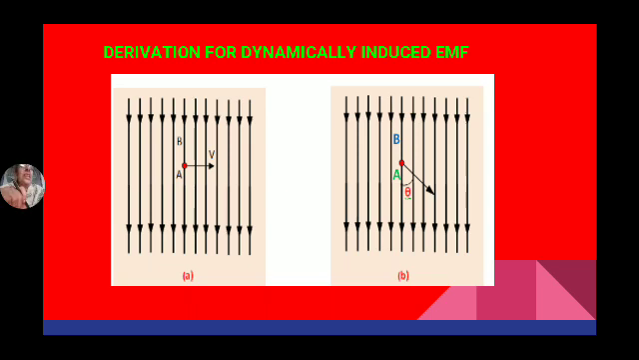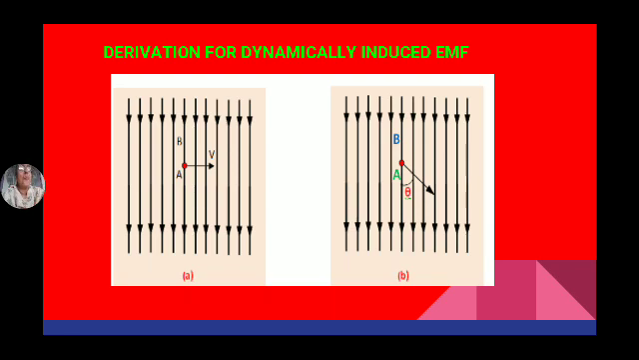But if the conductor is moving at an inclination, we resolve the velocity into vertical and horizontal components. The vertical component is v cos theta, and the horizontal component is v sin theta. Due to the vertical component, which is parallel to the magnetic lines, zero EMF is induced. So we can neglect the vertical component v cos theta.